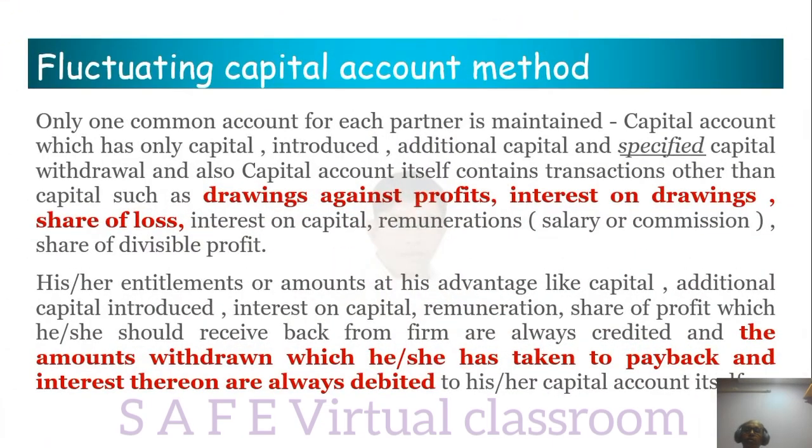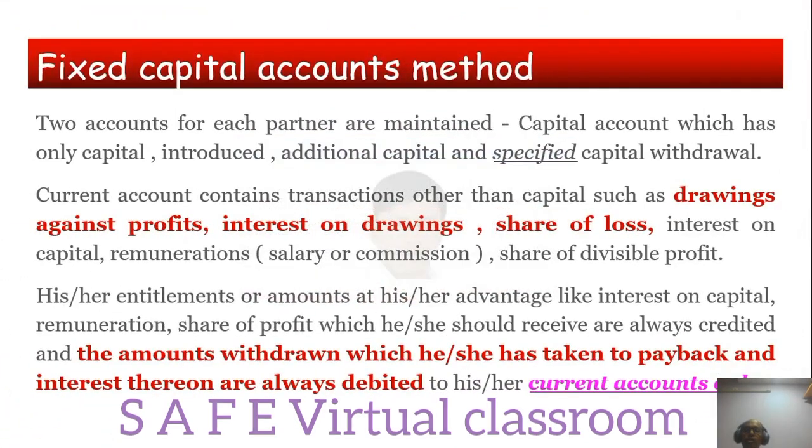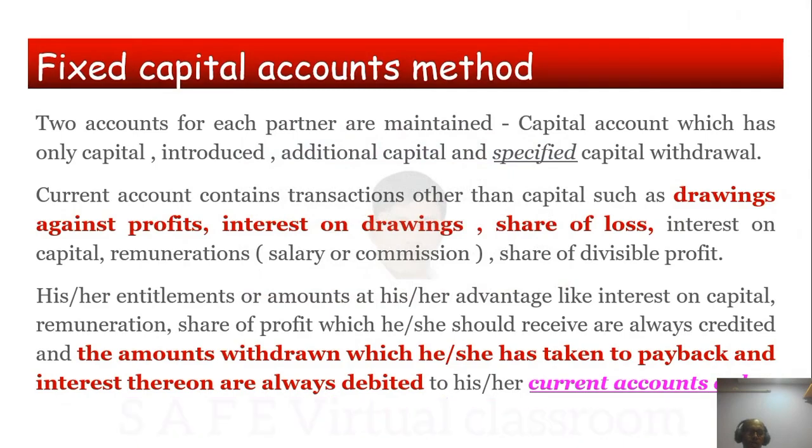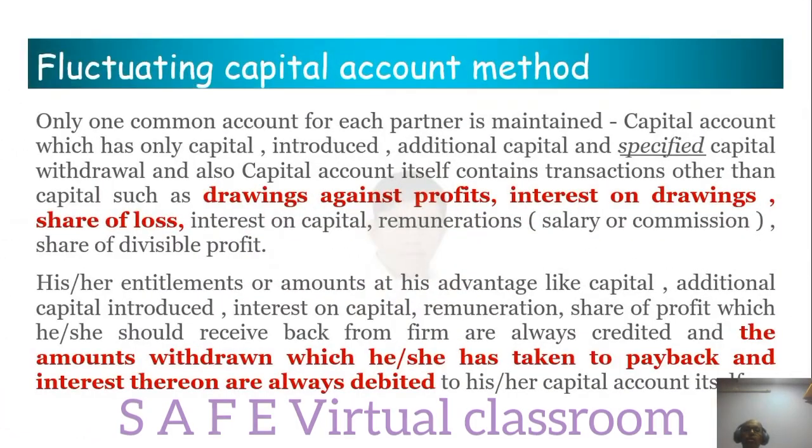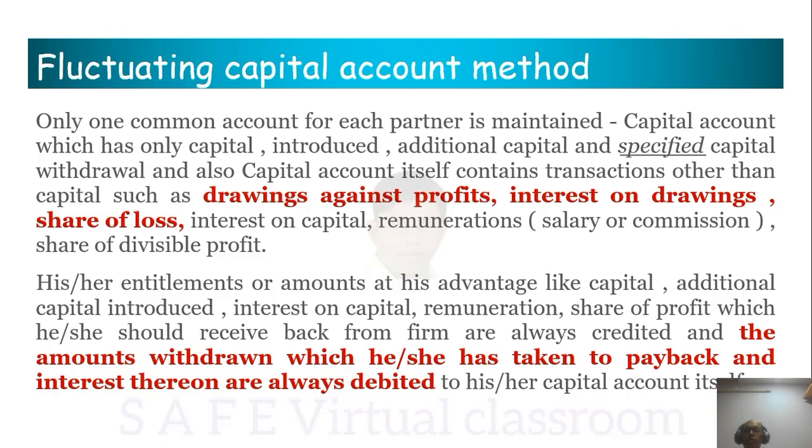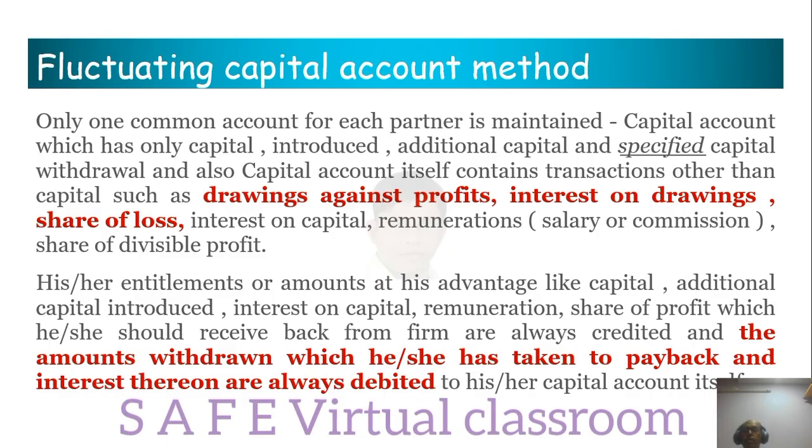Fluctuating capital account method. Only one common account for each partner is maintained. So only one account, not two accounts. Earlier, we used to maintain two accounts, capital account and current account, but here we will maintain only one common account for each partner. Obviously, that is the capital account, which has capital introduced, additional capital and specified capital withdrawal, and also, remember, the capital account itself contains transactions other than capital, such as drawings against profit, interest on drawings, share of loss, interest on capital, remuneration, salary or commission, share of divisible profit, all these things. So the debit and credit aspect will be the same.